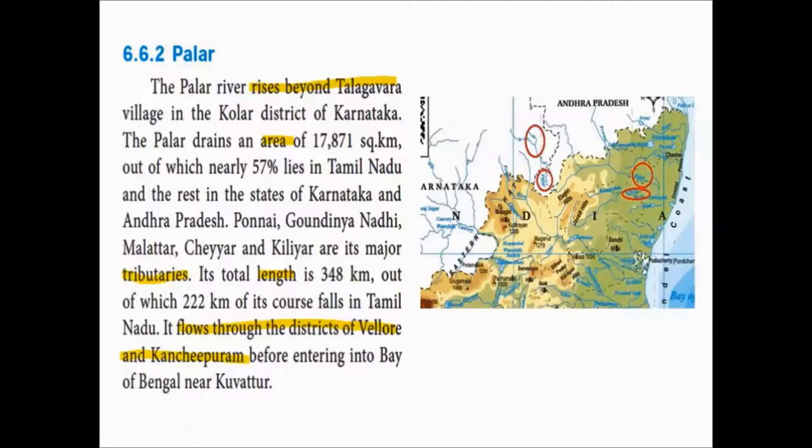The Palar river drains an area of 17,871 square kilometer. That is, this river covers an area of 17,871 square kilometer and it deposits its sediments in this area. Out of the total area covered, about 57% lies in Tamil Nadu and the remaining 43% lies in the state of Karnataka and Andhra Pradesh.